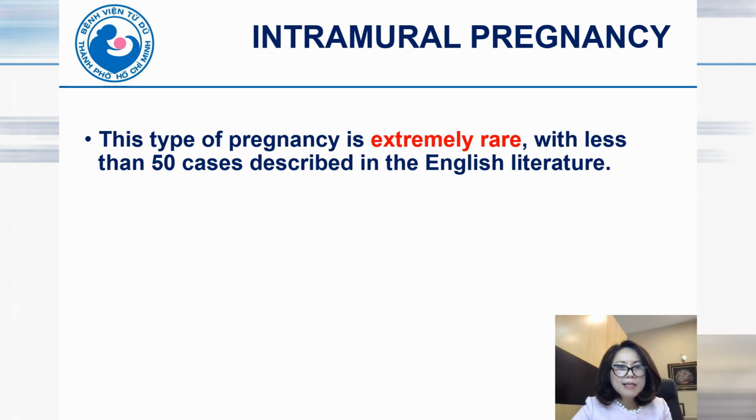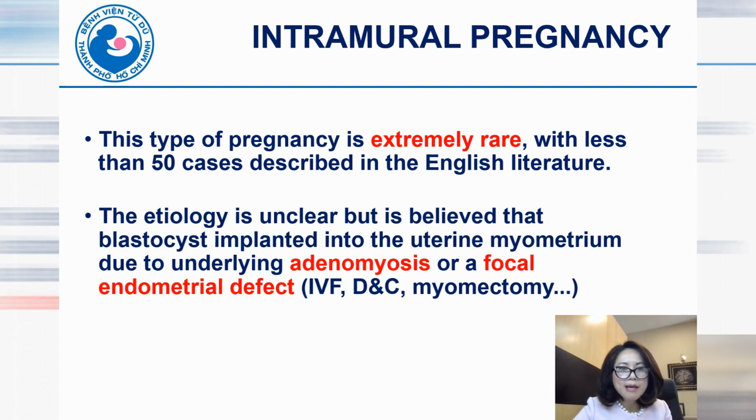Another rare type of uterine ectopic pregnancy is intramural pregnancy. It is extremely rare, with less than 50 cases described in the English literature. The etiology is unclear, but it is believed that the blastocyst implants into the uterine myometrium due to underlying adenomyosis or a focal endometrial defect caused by IVF, D&C, or myomectomy.